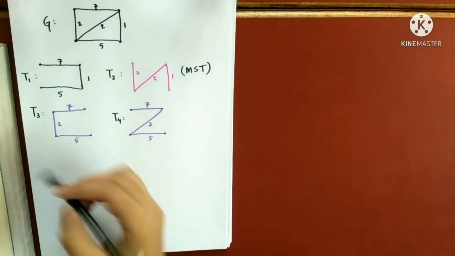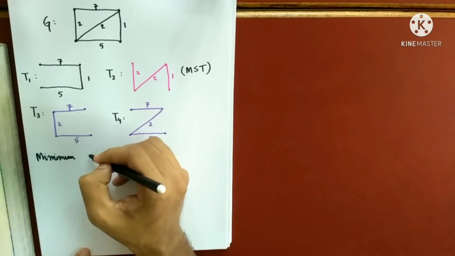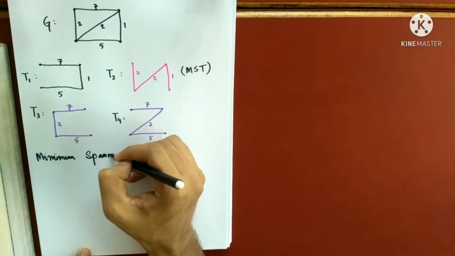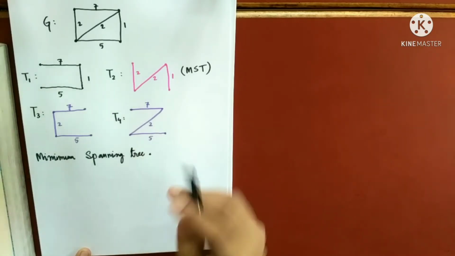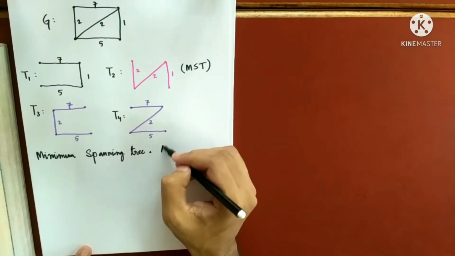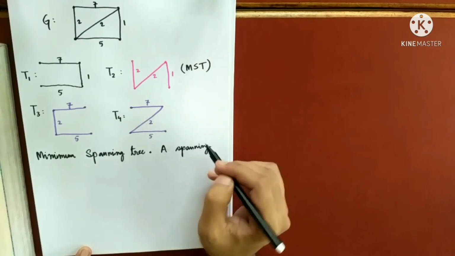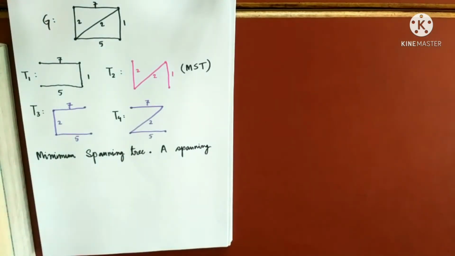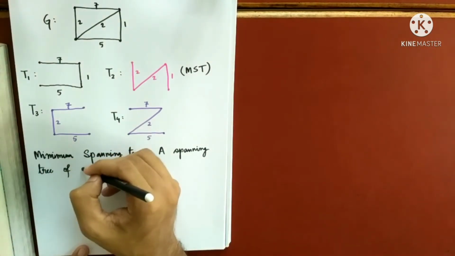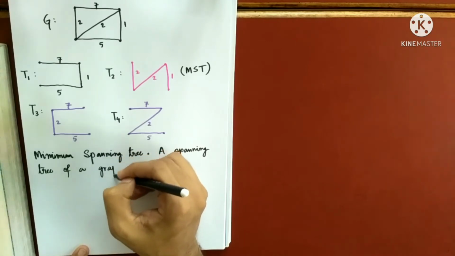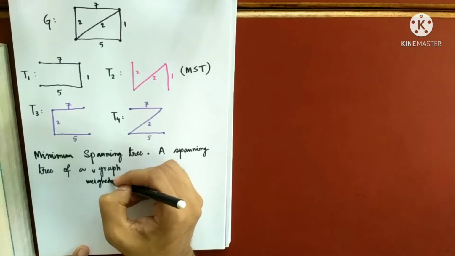So what is the definition of a minimum spanning tree? A spanning tree of a weighted graph, because we only talk about minimum spanning tree when there is some number, right?